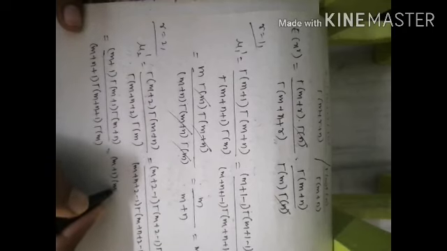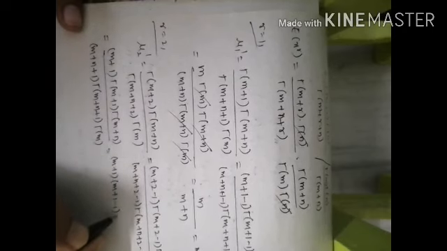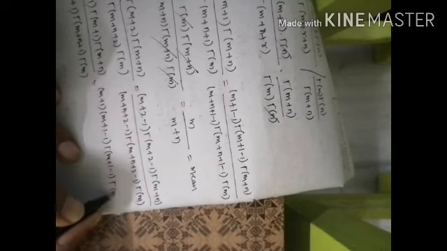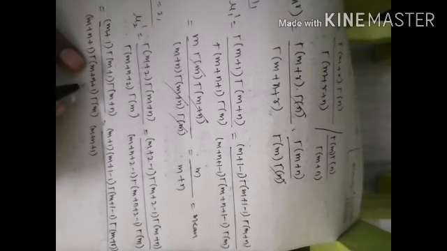So m plus 1 minus 1 gamma of m plus 1 minus 1 into gamma of m plus n, divided by, so here also consisting 1, so the first term m plus n plus 1 is the same, and now here we need to subtract 1.